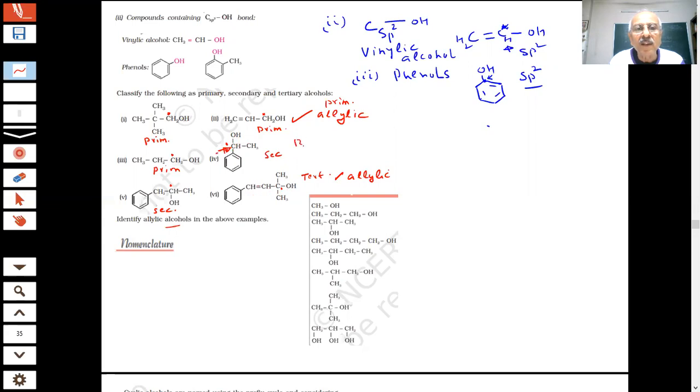This is a benzylic secondary alcohol. The carbon which is attached to the OH group, student, this is the group which is attached to the benzene ring. This group is called benzylic alcohol. All right, most of the answers are correct.